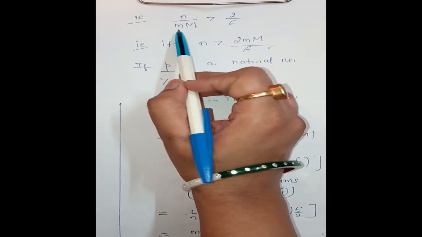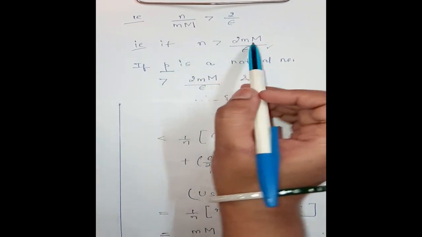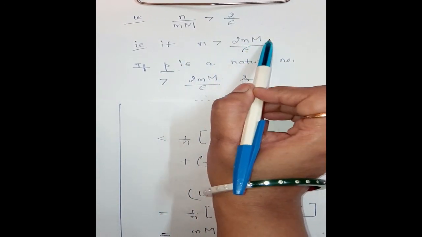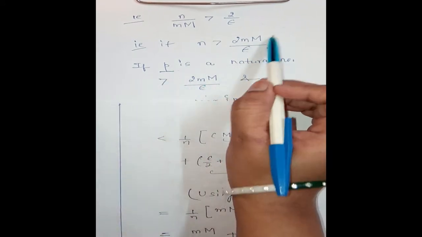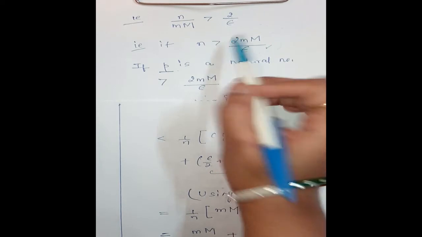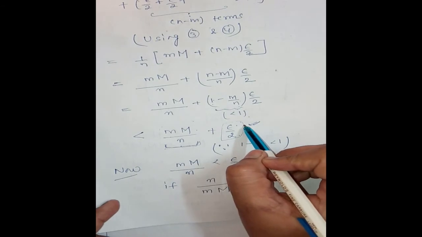Now for this part we have n divided by m into capital M is greater than 2 by epsilon, that is n is greater than 2 into m into capital M divided by epsilon, and p is a natural number which is greater than this. Now this inequality holds for p and this inequality holds for m.